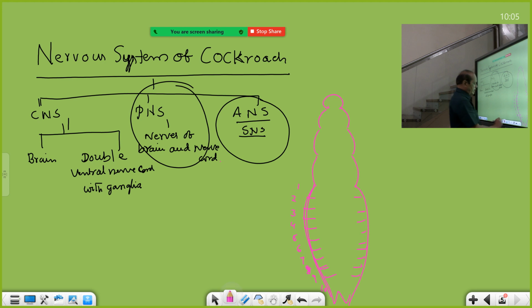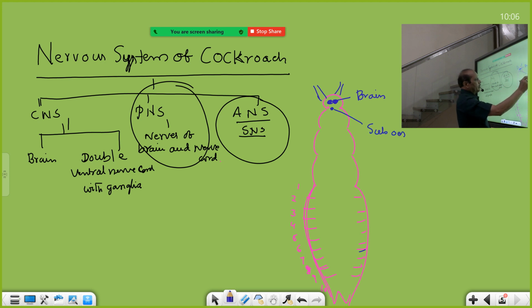And in this the brain is located. This is the bilobed brain. Two ball-like structures are present in the head region. You all know these are the antennae. Not fully shown, I have cut the antennae. And from this, the subesophageal ganglion.